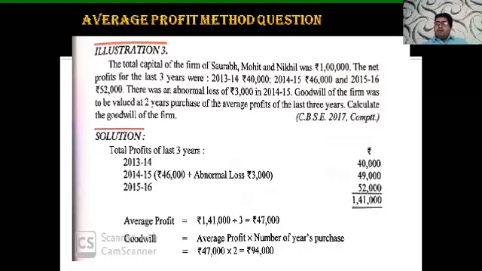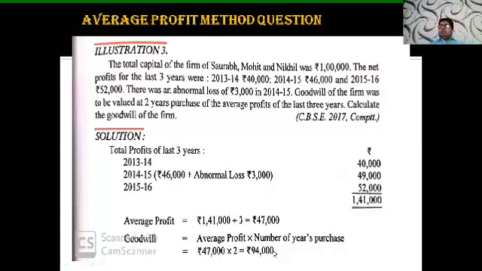Now what will be the average profit? Average profit is the sum total of all the 3 years divided by the 3 years. So 1,41,000 divided by 3, we got 47,000. It's our average profit. Now how to calculate the goodwill? Goodwill is average profit multiplied by the number of years purchase. In this question, we are given 2 years purchase. So average profit, that is 47,000, multiplied by 2 years purchase. We have got the answer, that is 94,000.